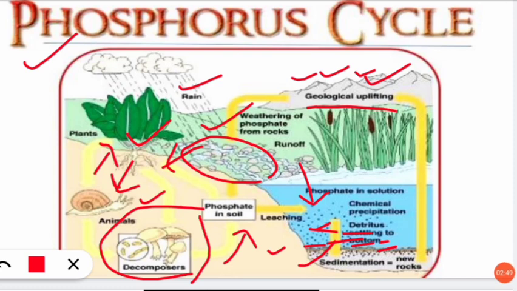So as you have seen, it is not even going into the atmosphere, so it is not taking part in the atmosphere. That's why it is not the gaseous cycle, it is sedimentary cycle. So I hope you have understood. If you have any doubt, you can ask me in the comment section.